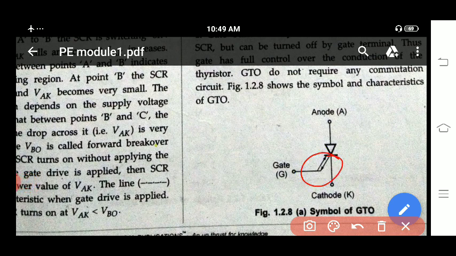It represents that the gate has control over this GTO during turn on as well as during turn off. So because of this, the gate is shown with a double arrow mark. This is the symbol of GTO.